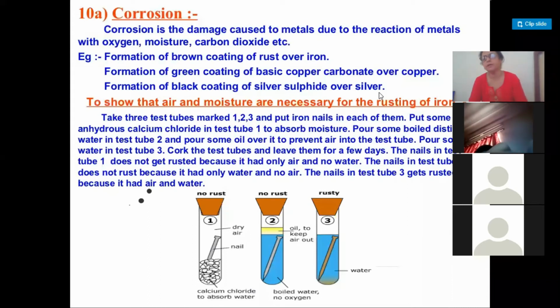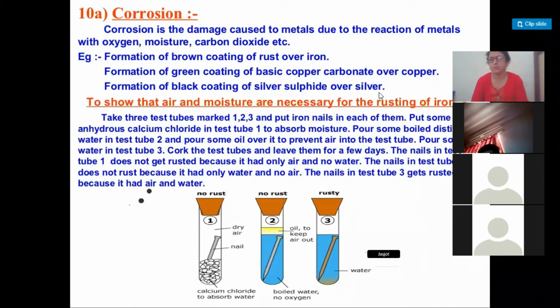In the same manner, why do metals get damaged? Because they react with the atmospheric oxygen and the water present in the atmosphere, even carbon dioxide also, thus forming a layer of oxide.